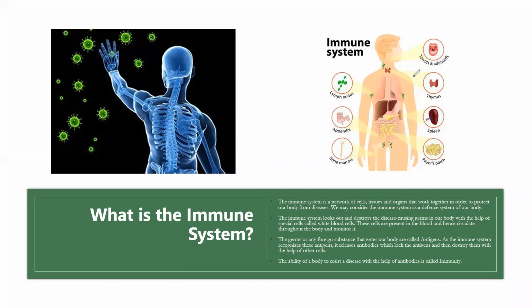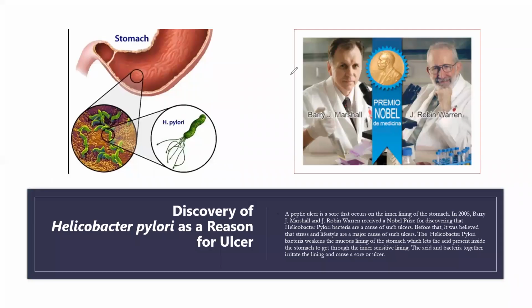Here you can see on the screen different immune organs. Bone marrow plays an important role in the production of B cells. Then there are the spleen, thymus, Peyer's patches, tonsils, lymph nodes, and appendix. These are all part of the immune system.